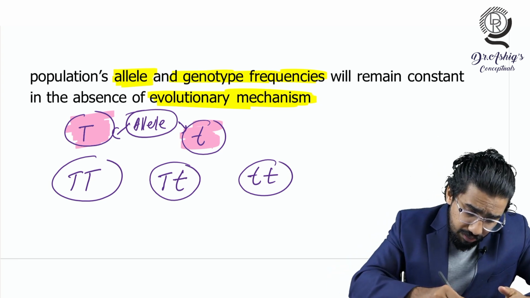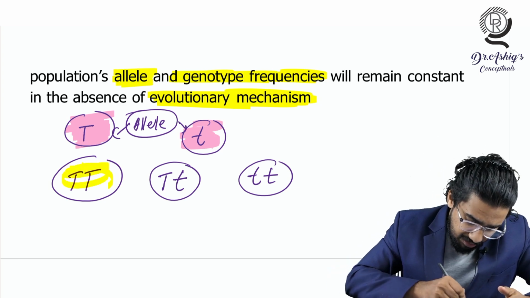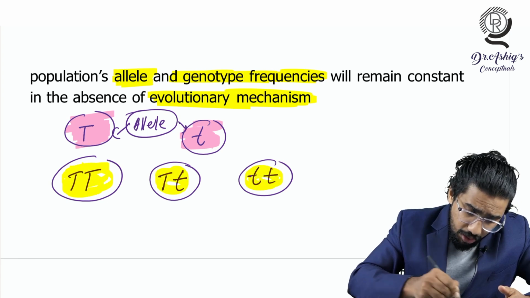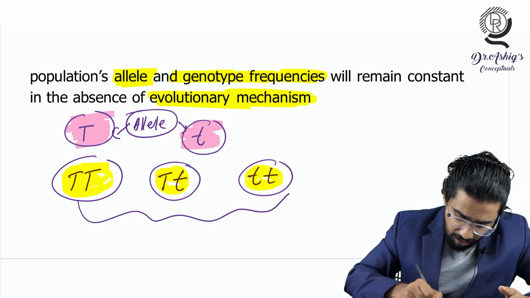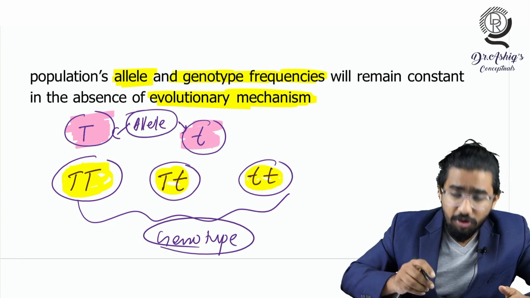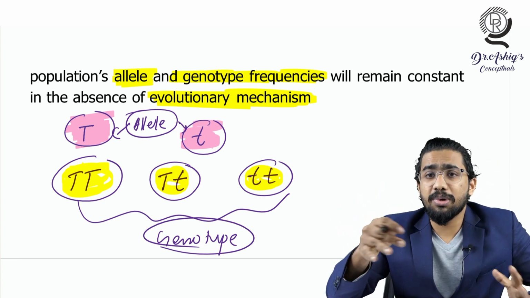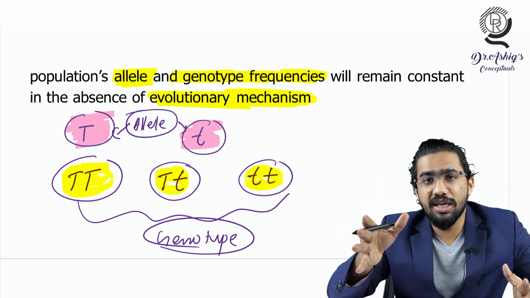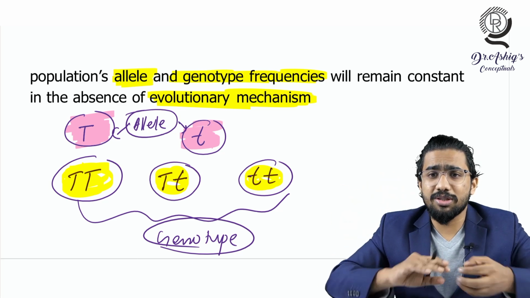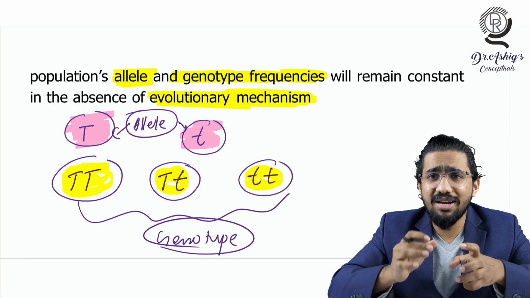And what will you call the combination of these genes? This is known as a genotype. The details of the genotype and the allele you will study in another chapter, principles of inheritance, in other videos. I am not going to describe that here. Just understand what an allele is and what a gene is.